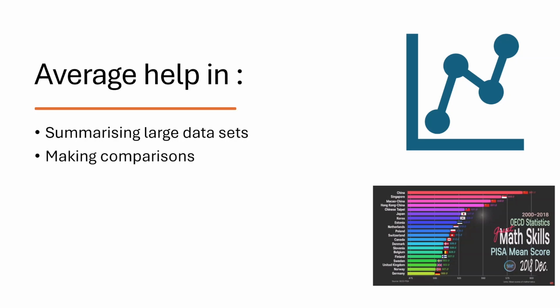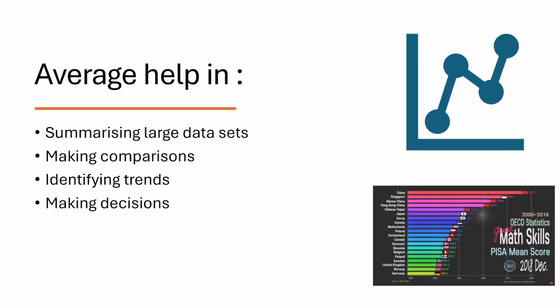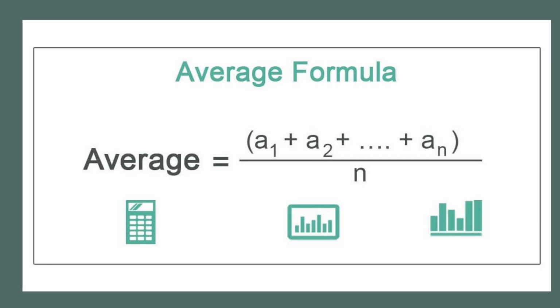Is city A hotter than city B? Identifying trends, we can see patterns. Is the price of gas going up or down? Making decisions, businesses rely on averages to understand customers and make smart choices. So the formula for average is given by sum of all observations divided by number of observations.